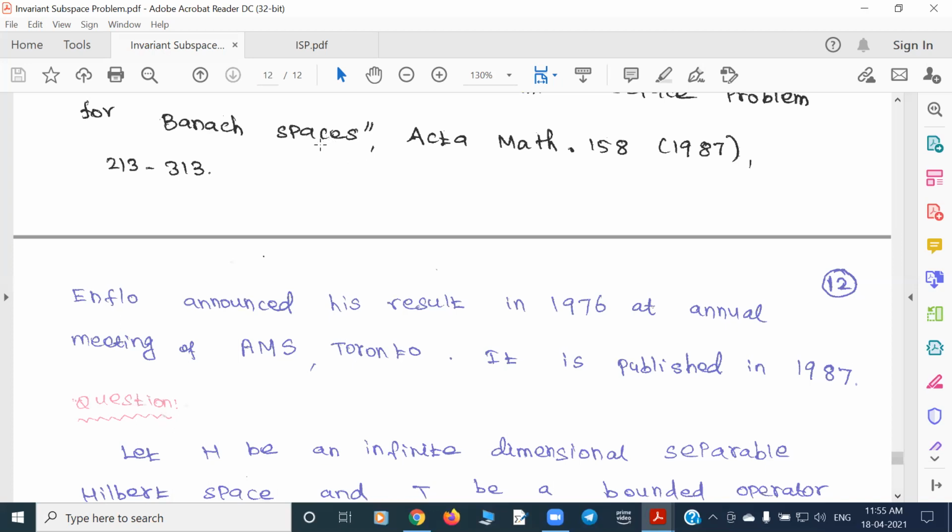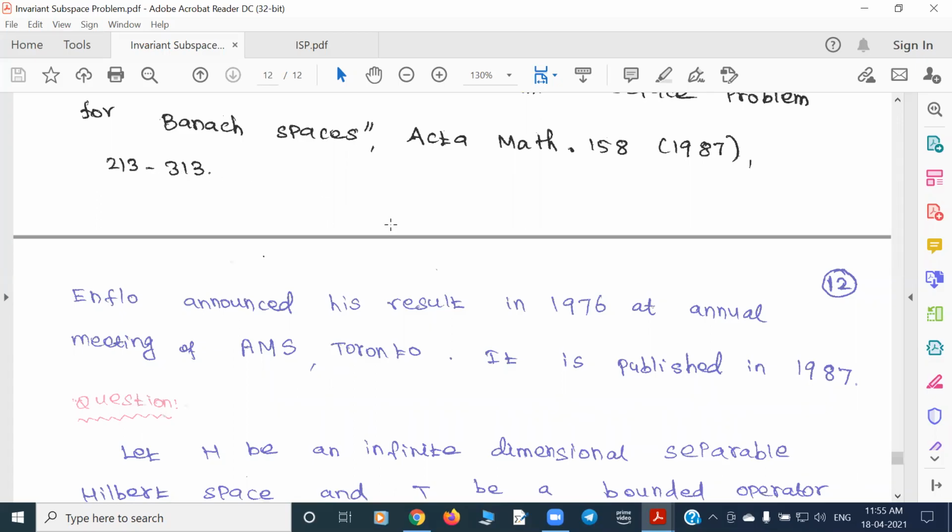In fact, he announced his result in 1976 at the annual meeting of the American Mathematical Society at Toronto. But it was not published yet, because it's a very long paper, pages 213 to 300, more than 100 pages. It took a long time to review.